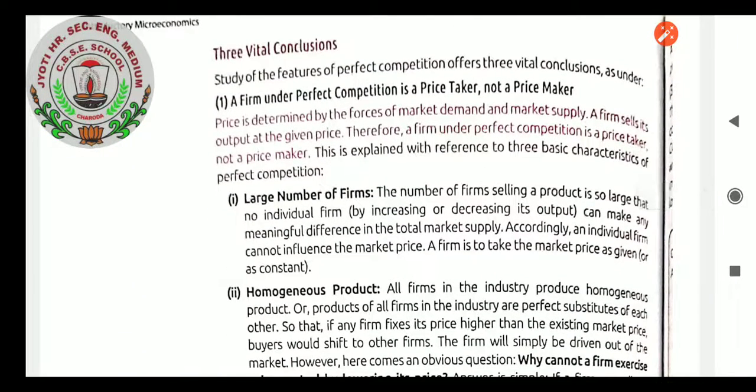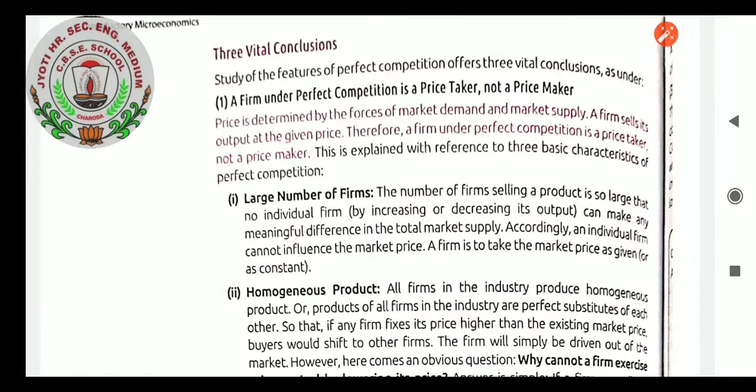Three vital conclusions. Study of the features of perfect competition offers three vital conclusions as under. Very first, a firm under perfect competition is a price taker, not a price maker. Price is determined by the forces of market demand and market supply.